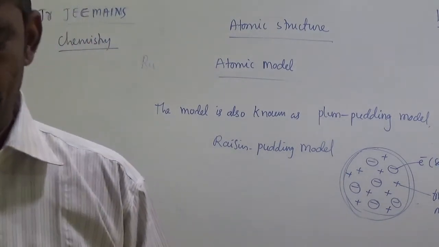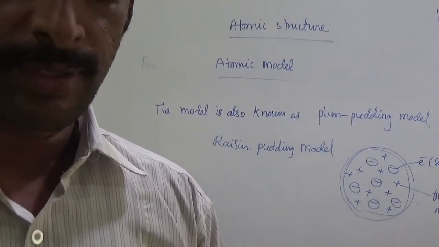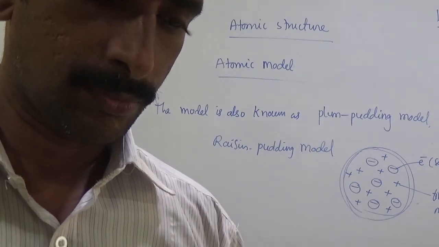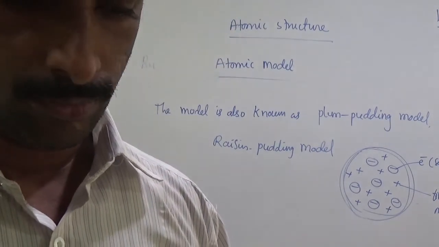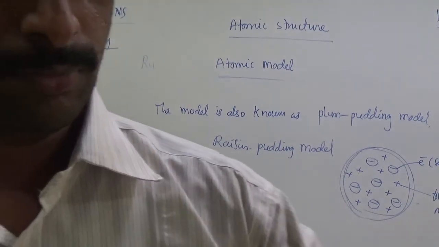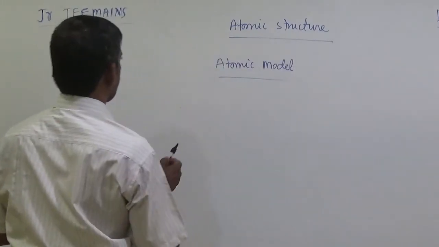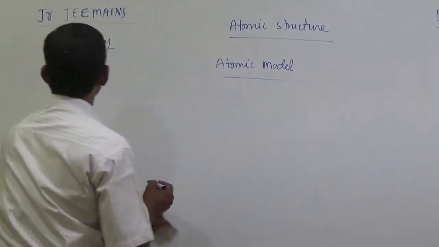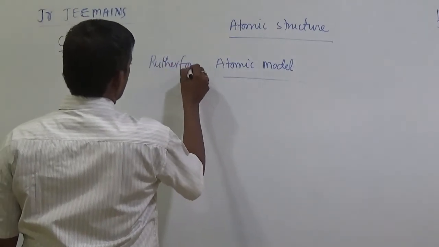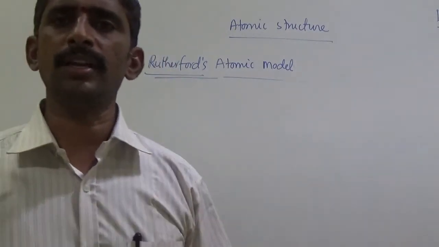Next, the Rutherford atomic model. The Rutherford model is generally the sun planetary model.